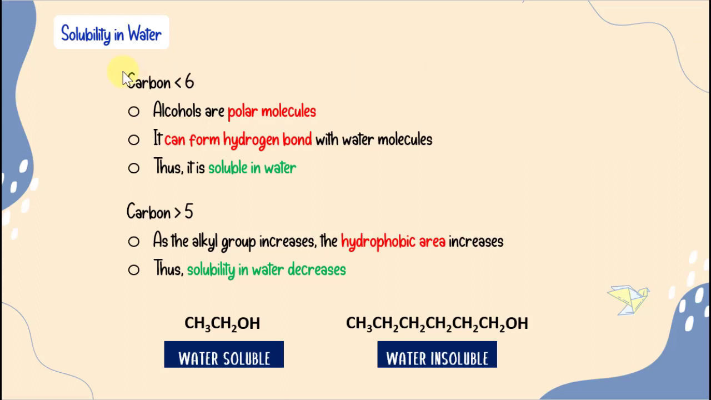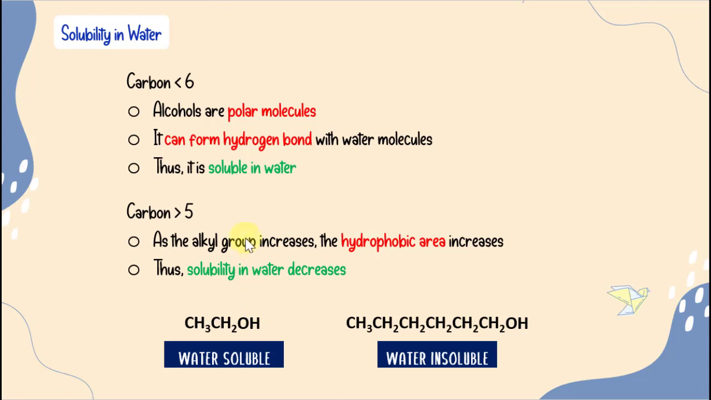Now, let's have a look at the solubility of alcohol in water. So for alcohol that has the number of carbon less than 6, so it means 5 carbon and below, since the alcohols are polar molecules, they can form hydrogen bonds with water molecules, thus they are soluble in water. But if the number of carbon is bigger than 5, as the alkyl group increases, the hydrophobic area also increases, thus the solubility in water will decrease.